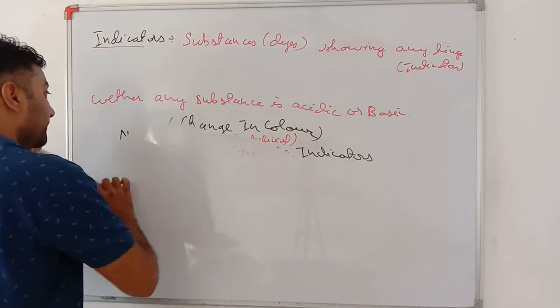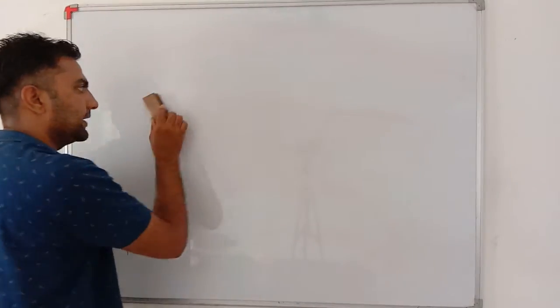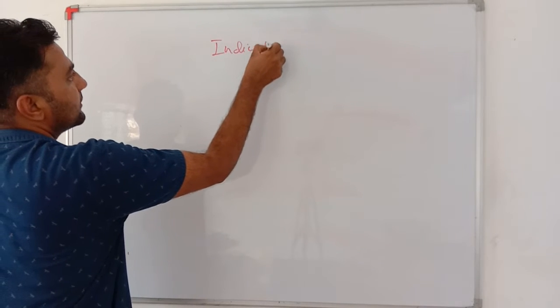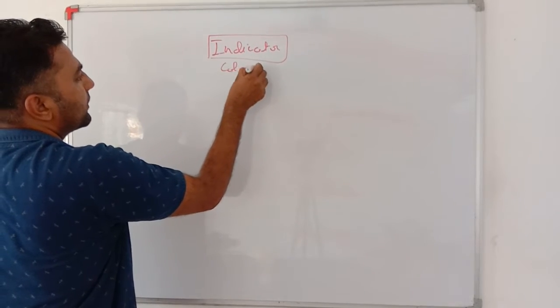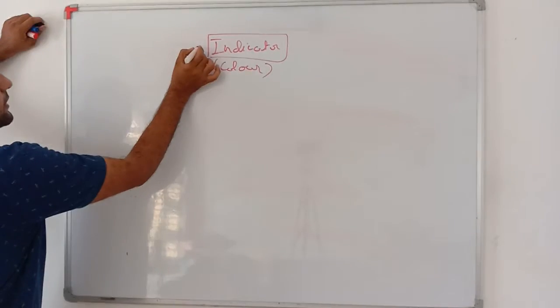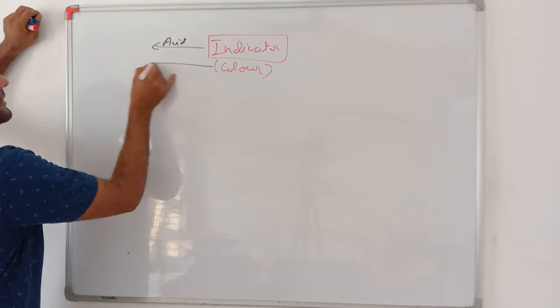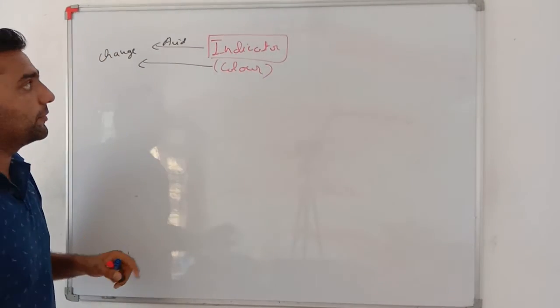See my dear student, first of all get this thing, very important. Indicators have some color, whatever color that indicator is of. If we add any acid to this indicator, this color will change. Let's get the concept.